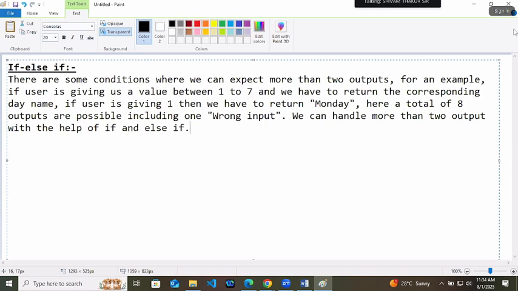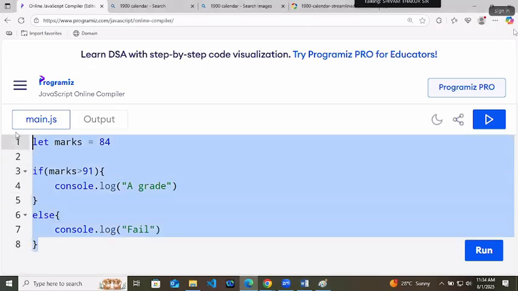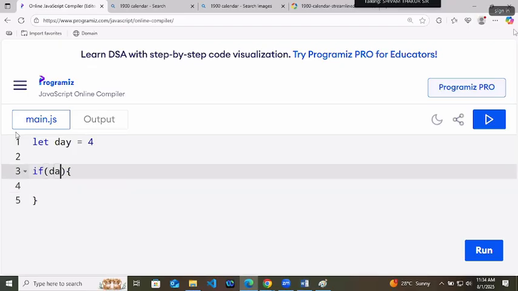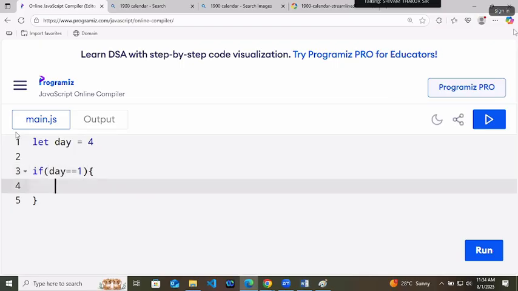You know what is the dumbest way of doing this thing? I will tell you. Let day equals to 4. Now the dumbest way is write if day equals to 1, console.log Monday.